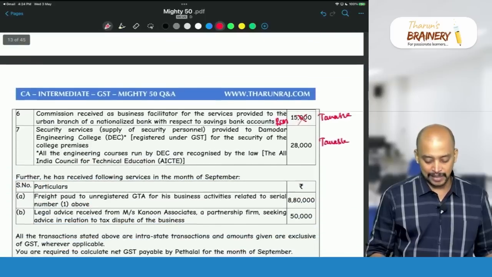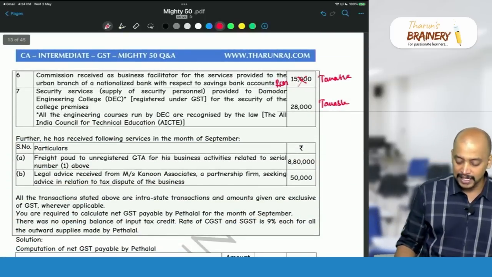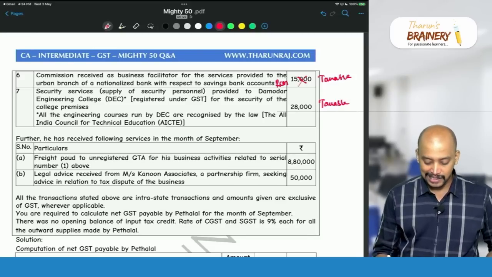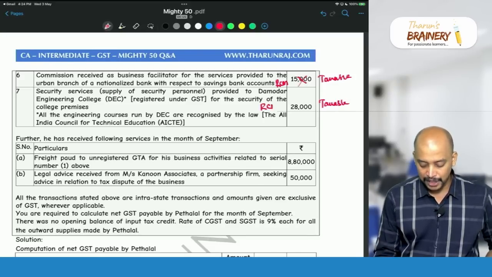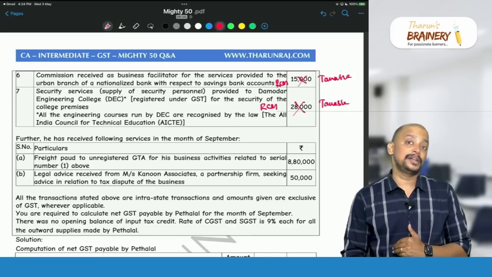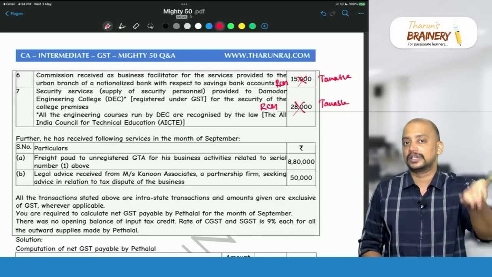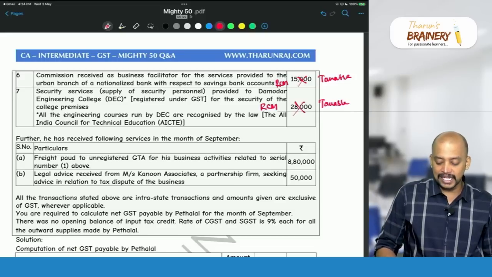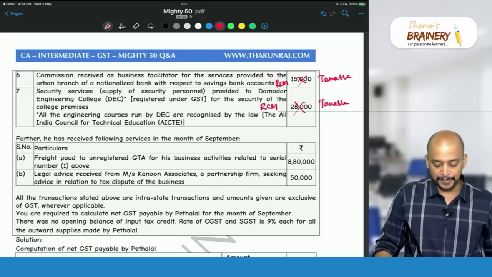Yes, the supplier is other than a body corporate and the recipient is a registered person. So it will be taxable under RCM in the hands of Damodar Engineering College. So again, it will not be included in the tax liability of Pehalal, but we need to write the note related to this. Further, he has received the following services in the month of September.